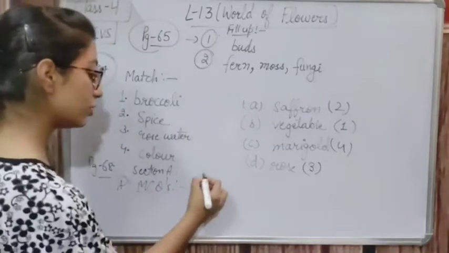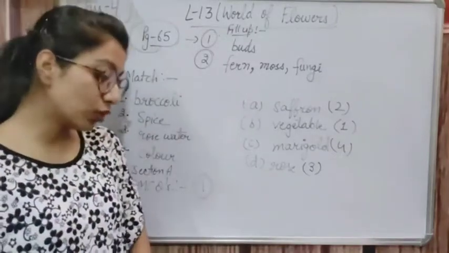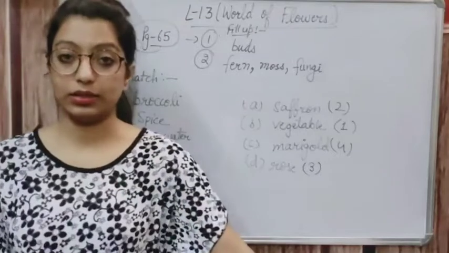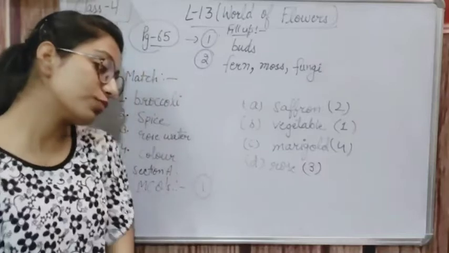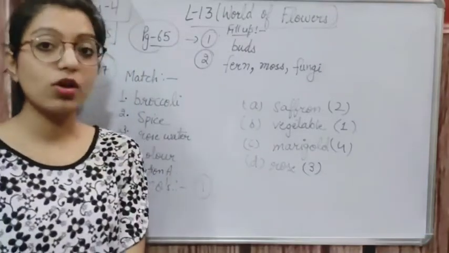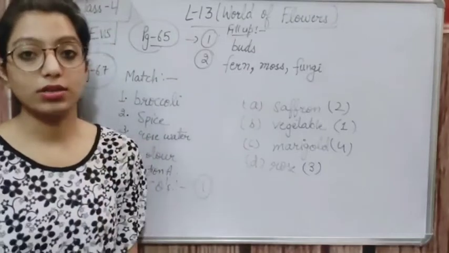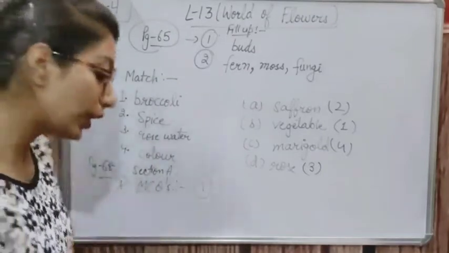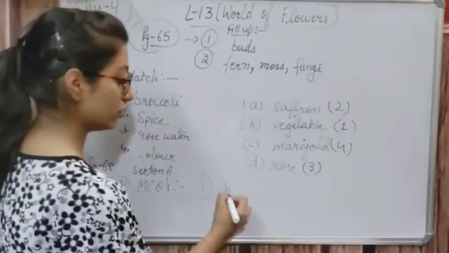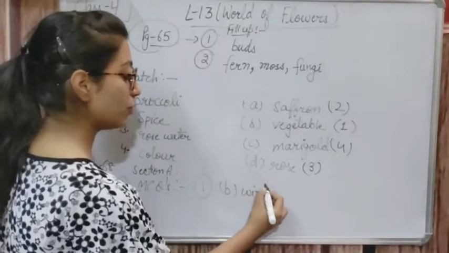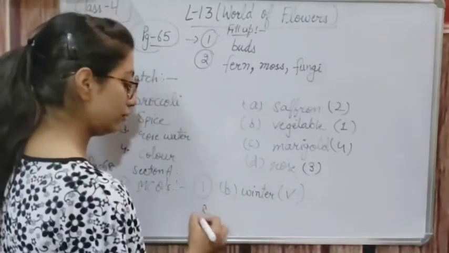The first MCQ is: Petunia blooms during the dash season. Petunia is the name of a flower. In which season does it bloom? It blooms during the winter season. So tick option B, that is winter, because this flower blooms in the winter season. Tick the B option.